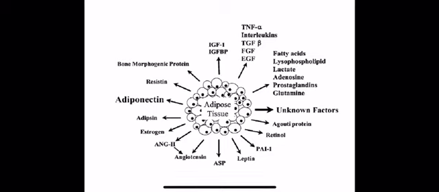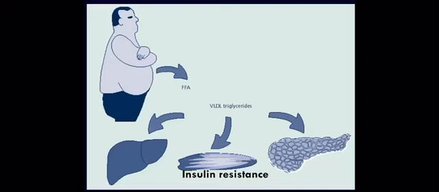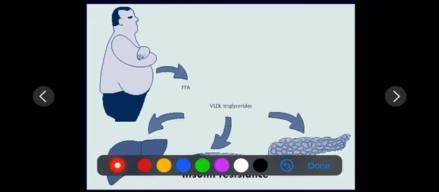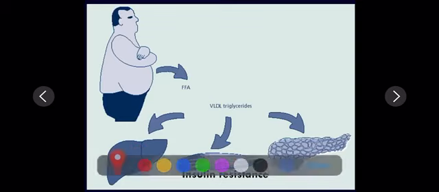So this is the adipose tissue. That picture was the histology of adipose tissue. These are the various things produced from the adipose tissue. Of these, three things can cause insulin resistance: the inflammatory mediators, adipokines and the free fatty acids. As I said, in obesity, the circulating excess free fatty acids get deposited as triglycerides in liver, skeletal muscles and pancreas, causing insulin resistance.